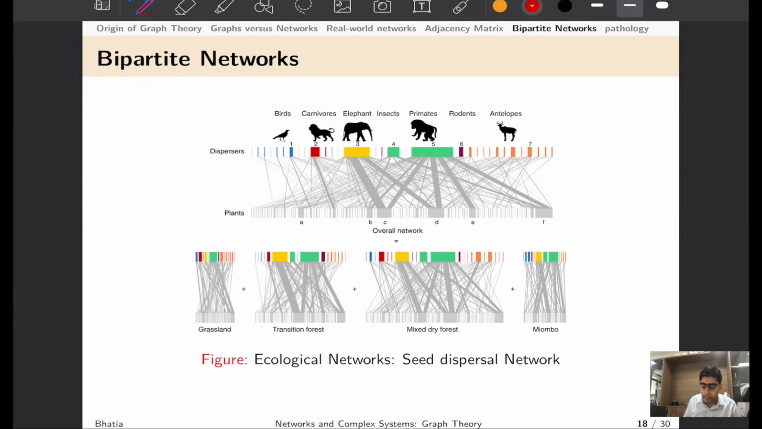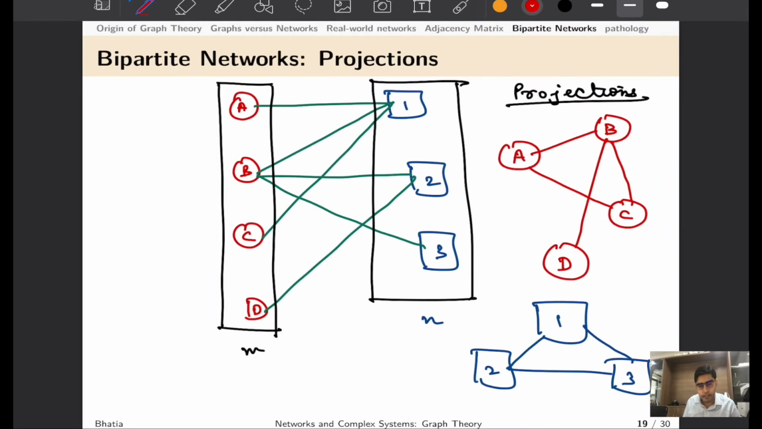Now, to study these bipartite networks, we typically deal with the projections of these graphs. We'll come back to this example on plant pollinators later on when we go to detailed discussions on bipartite network analysis. So if you look at these bipartite networks, what we do is that we try to draw nodes of one type, that is, this is U and this is V, in two different colors, and we take the projections. That is, since A is connected to 1 and B is also connected to 1, in a projected network, we can say that A is connected to B.